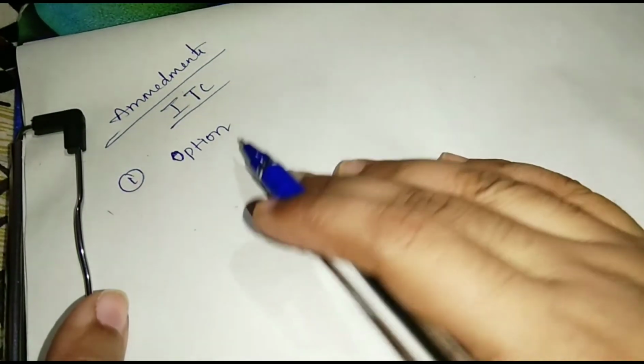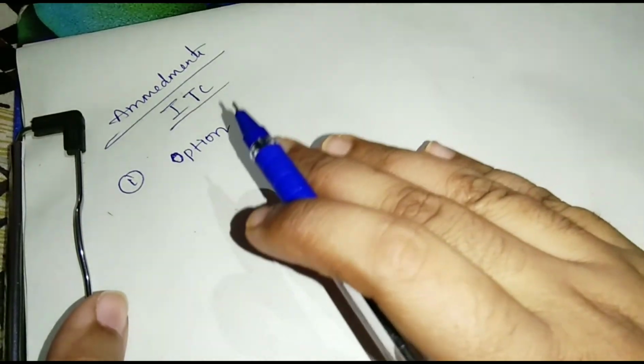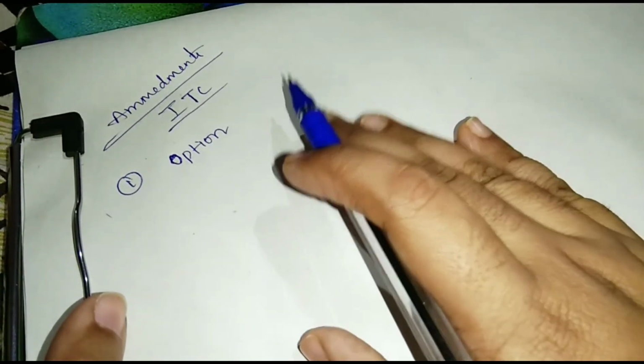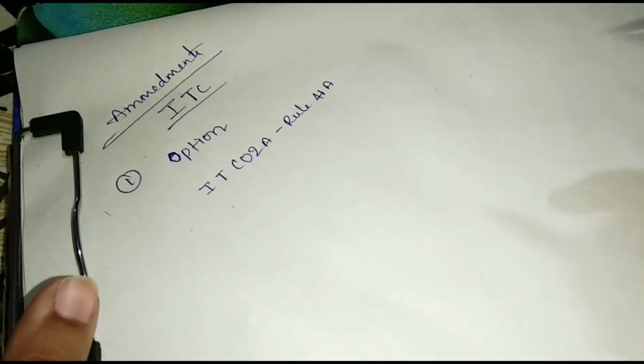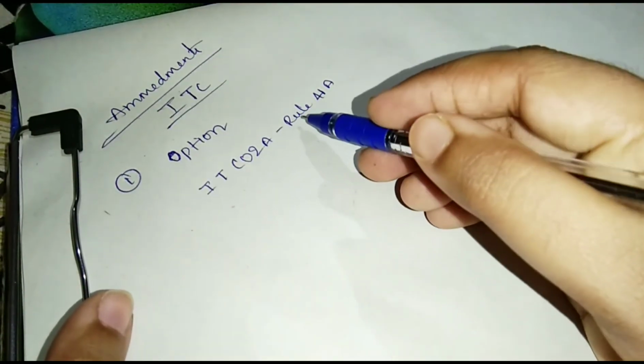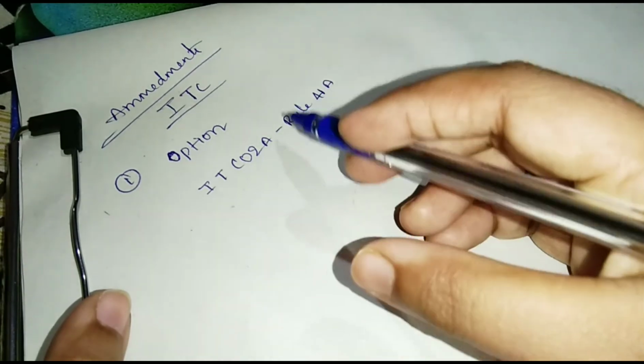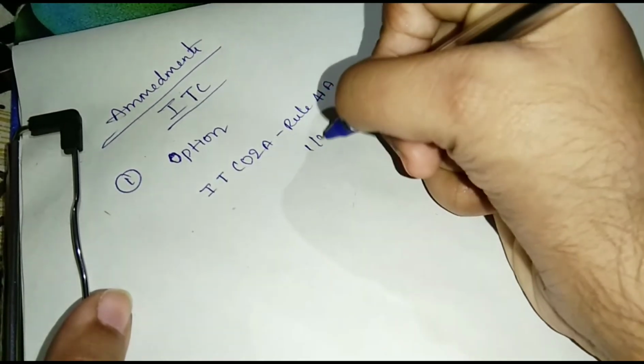Okay. And ITC can be transferred from the old registration to the new registration within 30 days by filing form ITC-02A, Rule 41A of CGST rules, with effect from 1-4-19.